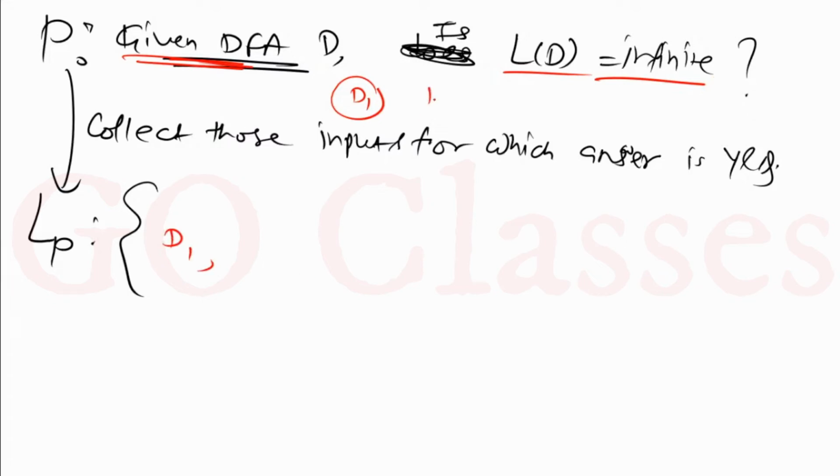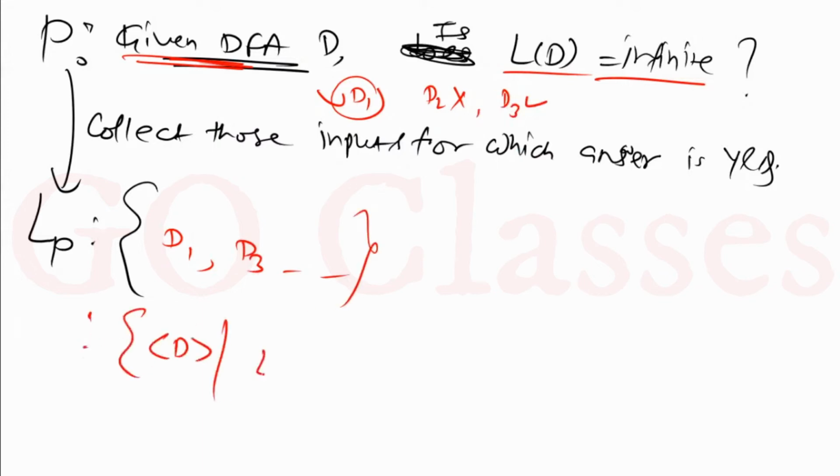Similarly for D2, let's assume the answer is no, then you do not put D2 here. For D3 the answer is yes, then put D3 here, like this. So this I can also write like this: the set of DFA such that L(D) is infinite. This is how I can do it. So this is my language for this decision problem.